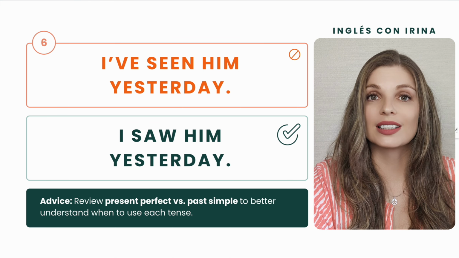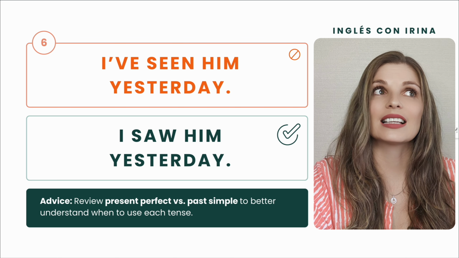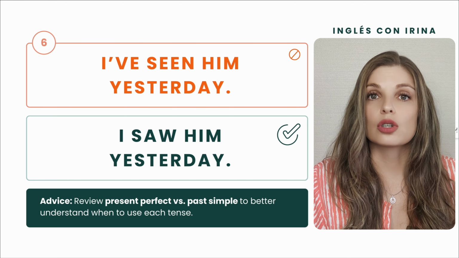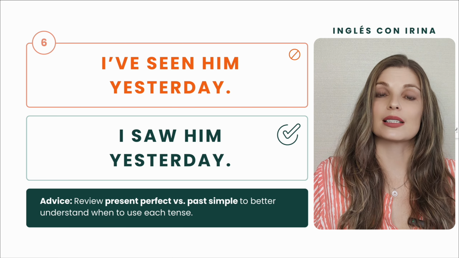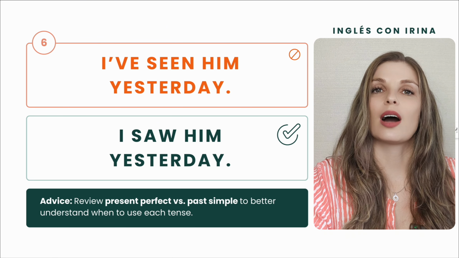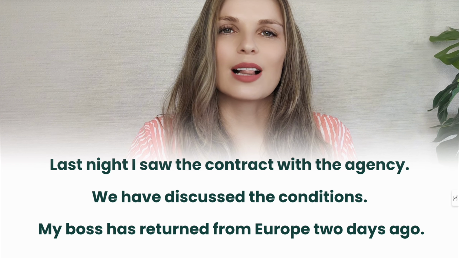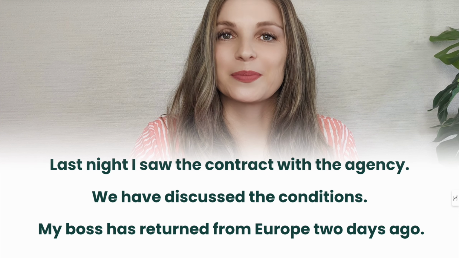You have present perfect in Spanish, he visto, but unfortunately, it's not used exactly the same way as in English. So check out the specificities of present perfect and past simple in English. Now I'm going to show you 3 sentences, and I would like you to tell me which one or which ones are not correct here.